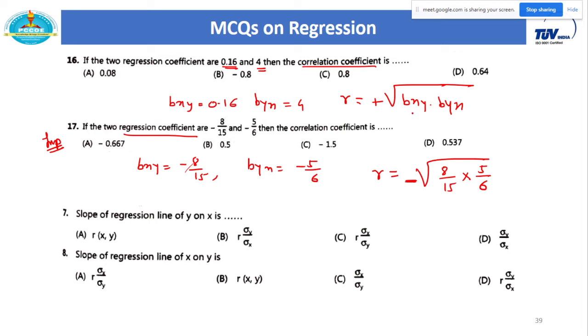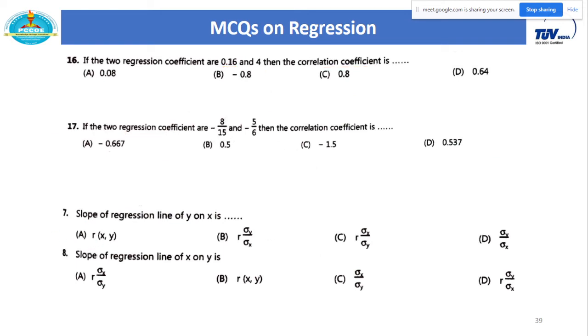The third case, where one is positive and one is negative, is not going to come, because in that case you will get the square root of a negative number, which is not defined in real numbers. That's why that case is not there. Either both values will be positive, or both values will be negative.